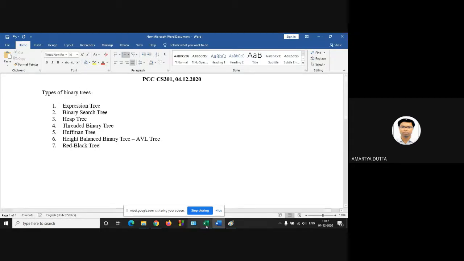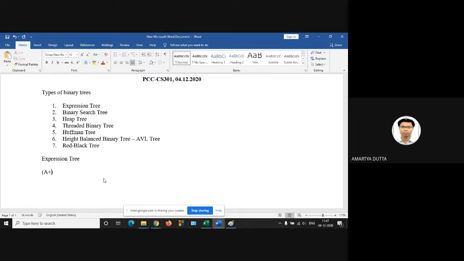Now expression tree. Generally the expression is given in the form of infix.